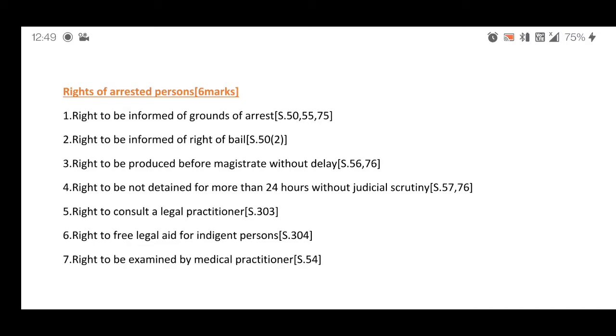The next right is the right to free legal aid for indigent persons. So, if the arrested person is financially incapable of having a lawyer for himself, then he has a right to free legal aid. The next right is the right to be examined by a medical practitioner.